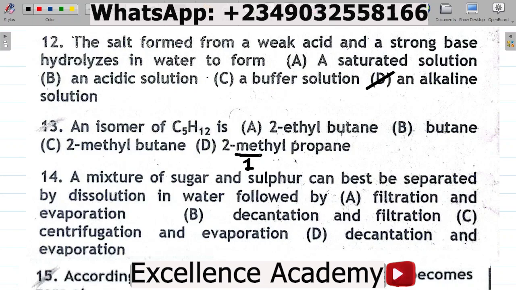Let's see the next one there. 2-methyl. Met is 1 carbon. Propane. Prop is 3 carbons. 3 plus 1 gives you 4. So the only one that matches 5 here is C. So I'll take 2-methyl butane. All right. This is like a quick way of doing this.